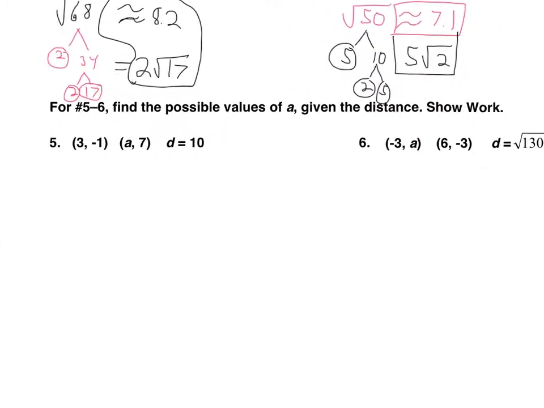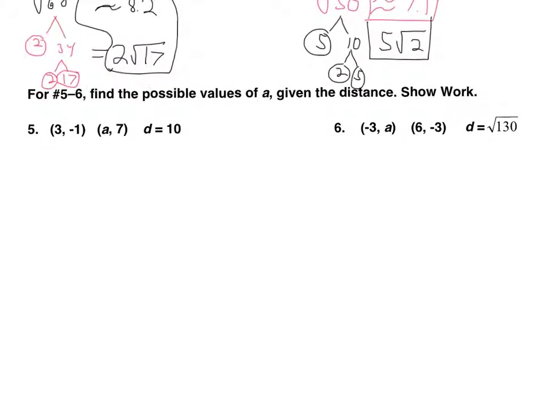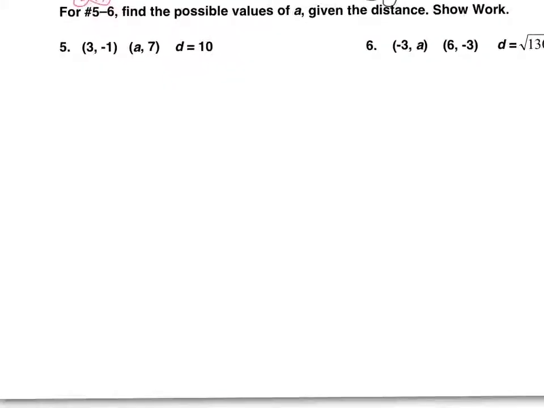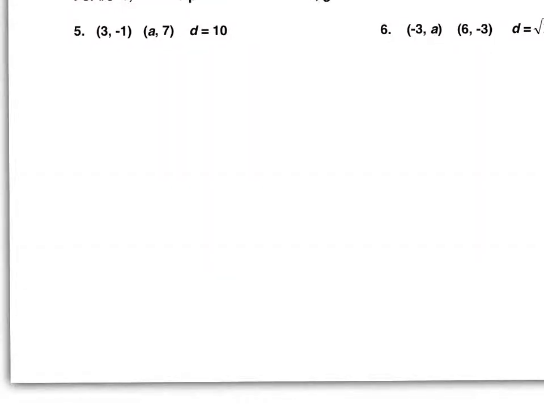Now, we also studied some what I like to call backwards problems. Notice what the directions say here. For 5 and 6, find the possible values of a given the distance. Show work. So we are being given the distance. You know, the last 4 problems, we figured out what the distance was. Now, in number 5, we're just being told it equals 10. So when you do the big radical, we're being told right away that's going to equal exactly 10. So what you're going to do is you're still going to set up the x minus x and the y minus y and the plus sign and the squared. It's just that one part of that is going to be unknown.